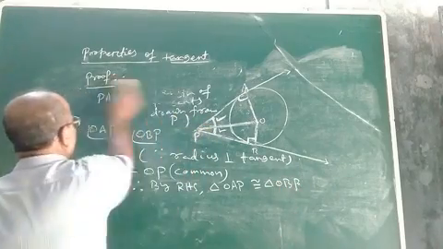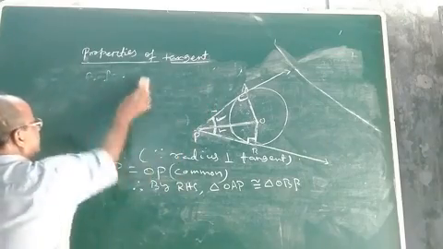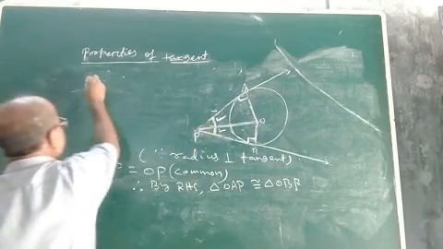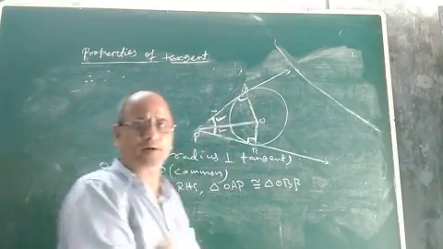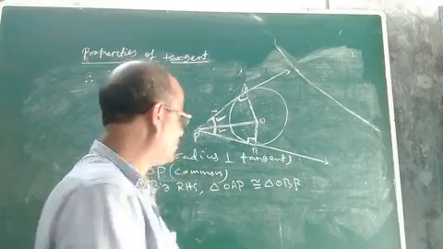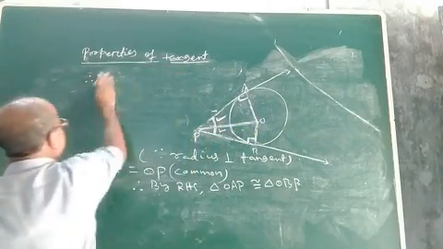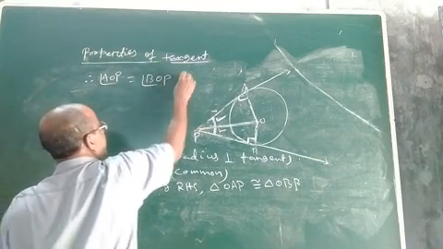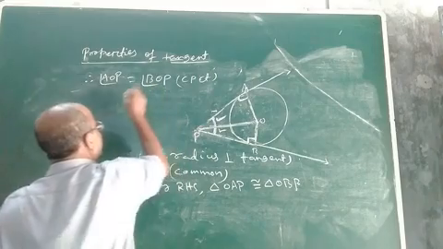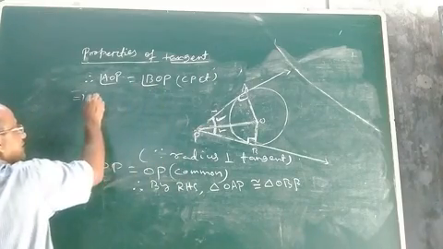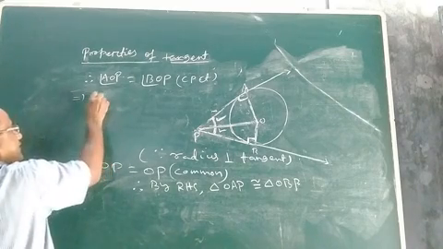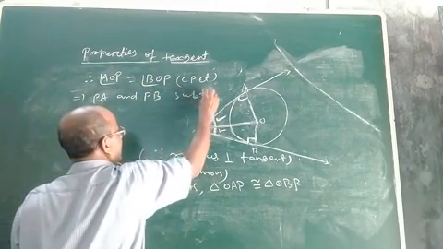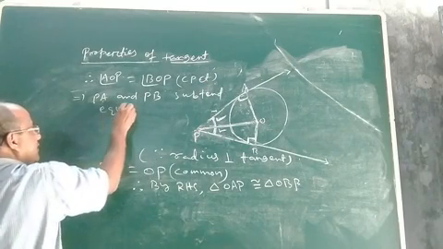Now, if triangles OAP and OBP are congruent, then by CPCT, the corresponding parts of these two congruent triangles will be equal. Therefore, angle AOP will be equal to angle BOP. By CPCT. So, what does it show? This shows that the tangents PA and PB subtend equal angles at the center.